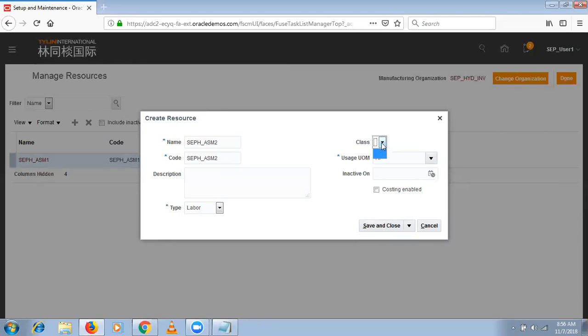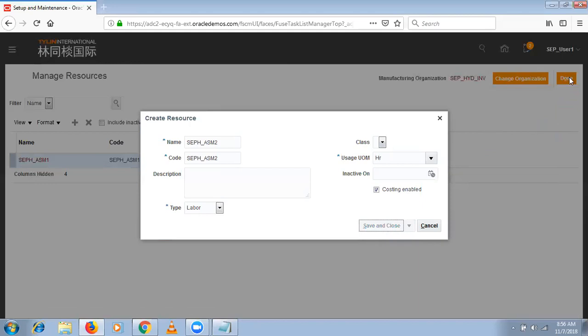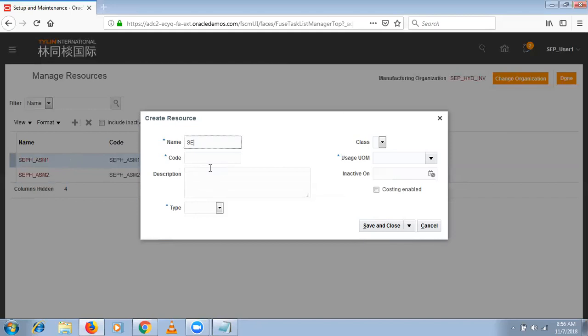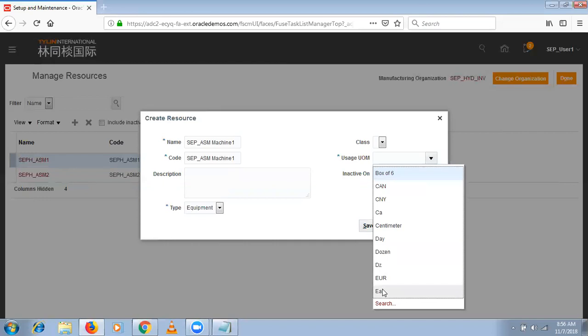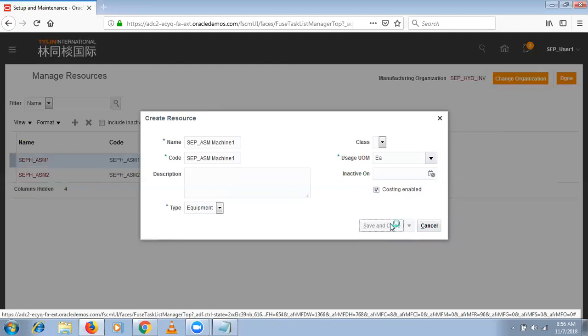Where will we do these things, in the common set or where? Actually, the service duration class is a profile option concept. One second. Select costing enabled, select save and close. So let me define one more quickly. For example, SCP_assembling_machine_1. So far I'm defining resources. Now I'm defining machine type as equipment. For usage UOM, for machines, for example, I'm going to charge based on each. Let's take an example. So costing enabled, select, save and close.